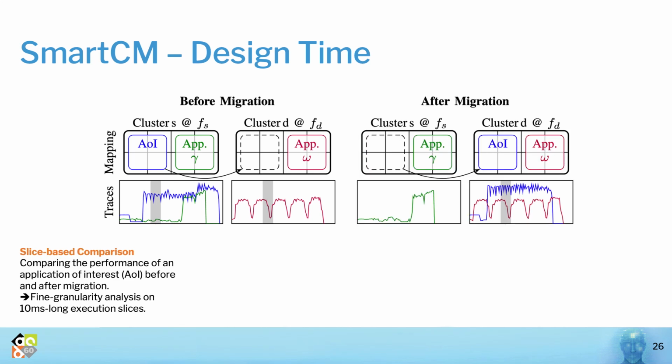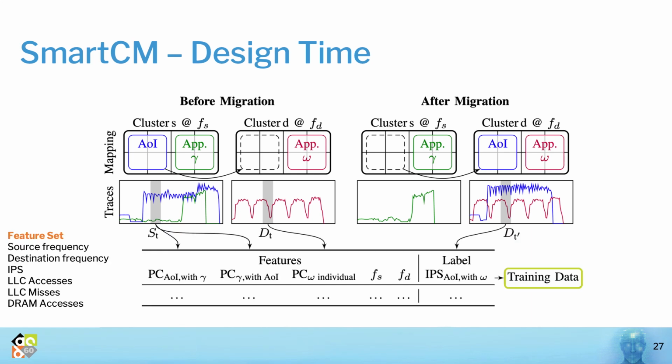Iteratively, we then compare the slowdown behavior of the applications through a fine granularity analysis by looking at 10 millisecond long slices from their simulation traces. From each execution slice, we extract all the recorded performance counters of each application and the resulting IPS of the application of interest as a proxy metric of performance during that 10 millisecond slice. We then run a feature importance analysis and shortlist the following set of features per cluster.